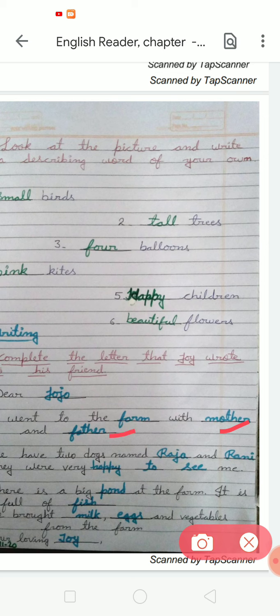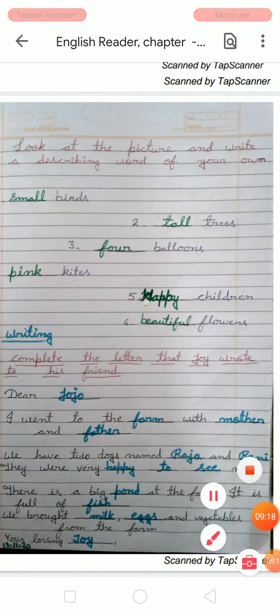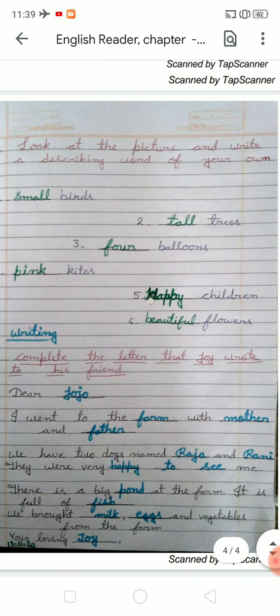We have 2 dogs named Raja and Rani. What is the spelling of Raja and Rani? R-A-J-A, Raja, R-A-N-I, Rani. After that, next line, they were very happy to see me. We have to fill in happy, H-A-P-P-Y, happy, to see me. They were very happy to see me. Next line, there is a big pond, P-O-N-D, pond, at the farm. It is full of fish, F-I-S-H, fish.